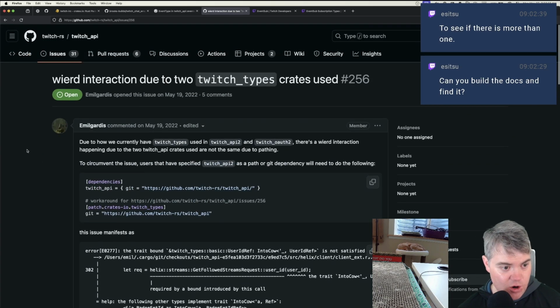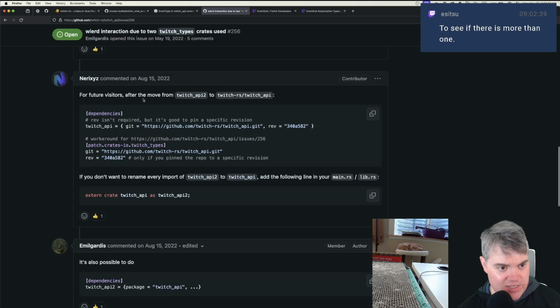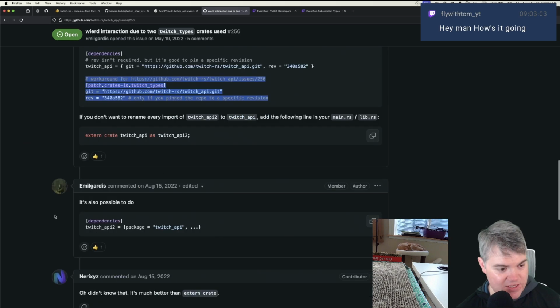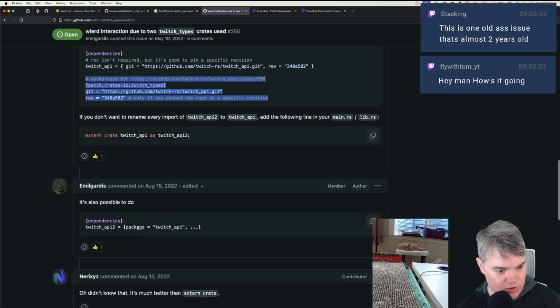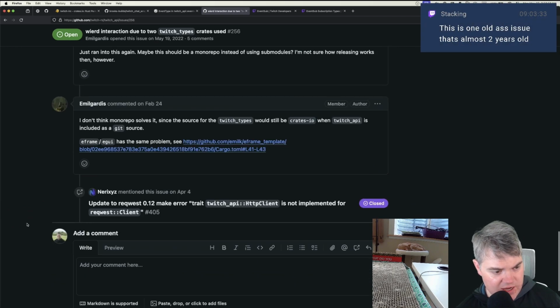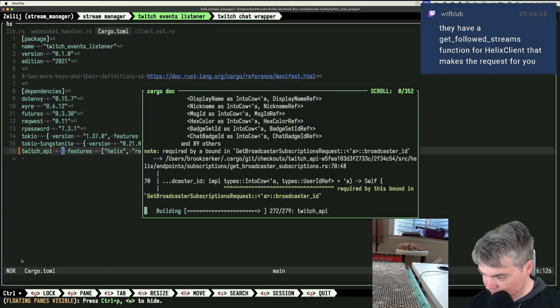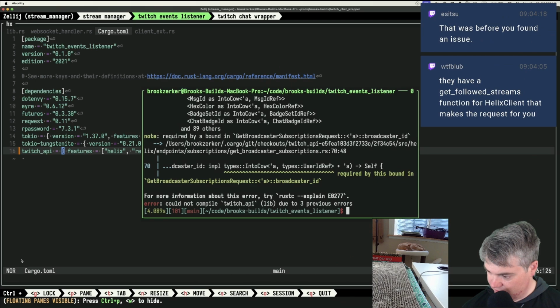Okay, so there is an open issue for this. For future visitors after the move from Twitch API 2 to Twitch API, workaround for 256, which is this one, is you. If you don't want to rename every import of, okay, it's also possible to do Twitch API 2. I'm kind of surprised that they're not re-exporting it. Can I build the docs to find out? Yeah, let me rebuild the docs. All right, so there we go, rebuilding the docs. Let's see what else I missed here.